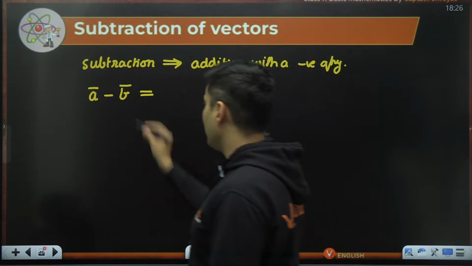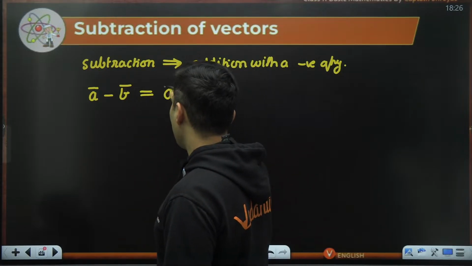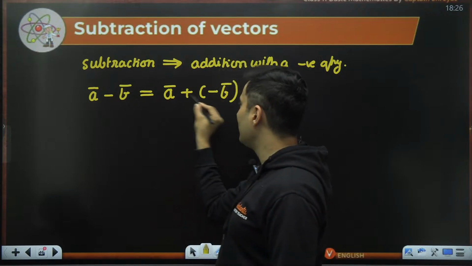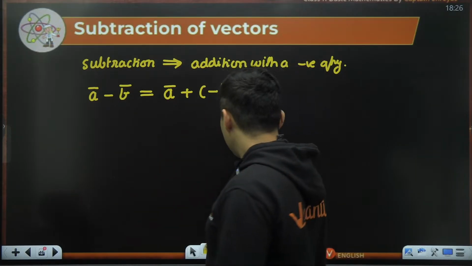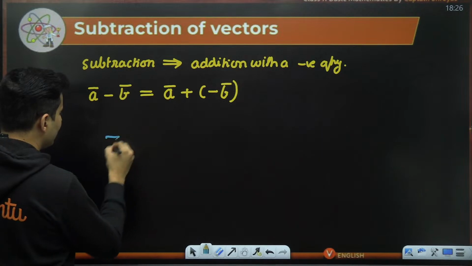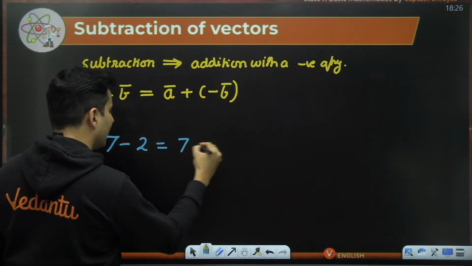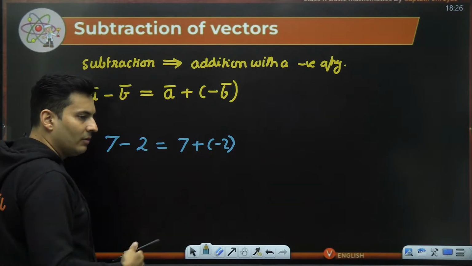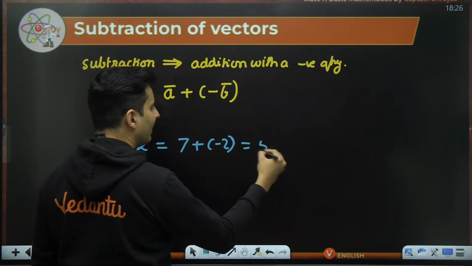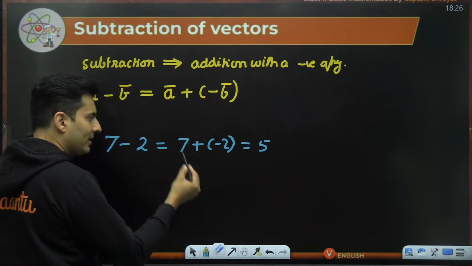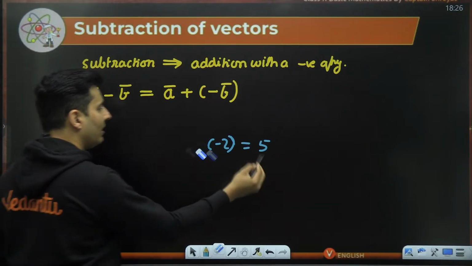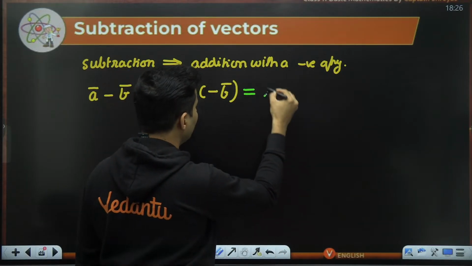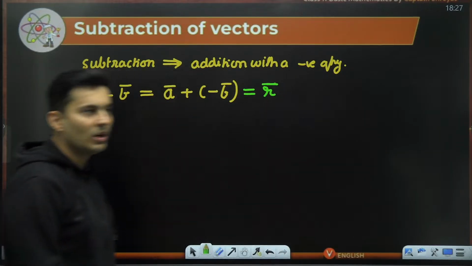It is the same as saying I am adding a vector to the negative vector of b, because you can see this minus and plus will anyways become minus. It's like saying, what is 7 minus 2? It is like 7 plus negative 2, isn't it? So 7 units right side, negative 2 units left side, together will give me 5 units. So 7 minus 2 is the same as adding negative 2 to 7, which gives the same answer. So this is basically your vector subtraction, and this will be your resultant vector.